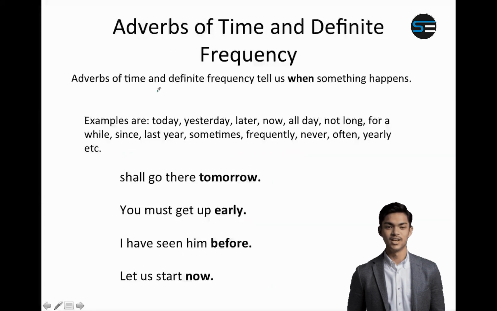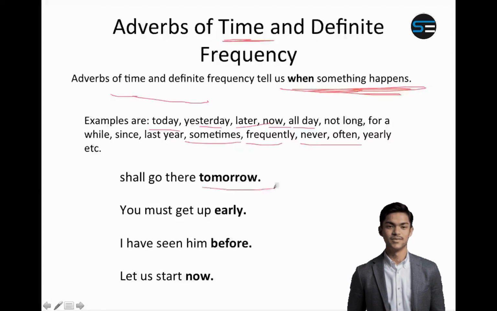So adverbs of time and definite frequency tell us when something happens. This is called adverb of time. For example, today, yesterday, later, now, all day, sometimes, frequently, never, often, etc. So for example, I shall go there tomorrow. Tomorrow is an adverb of time. You must get up early. Early is an adverb of time. I have seen him before. Again, adverb of time. So these are all adverbs of time.